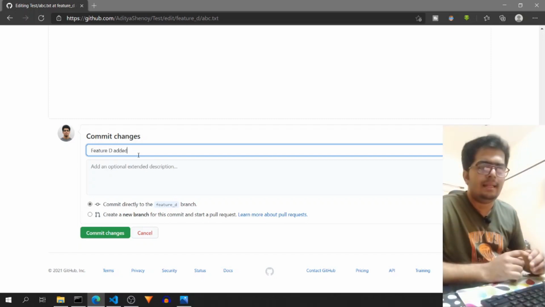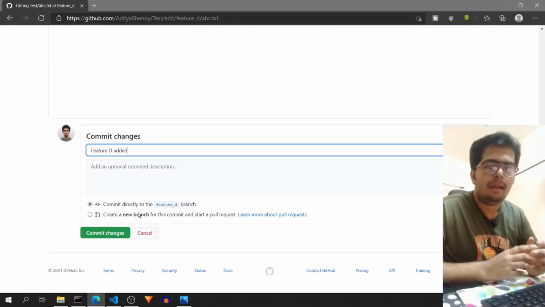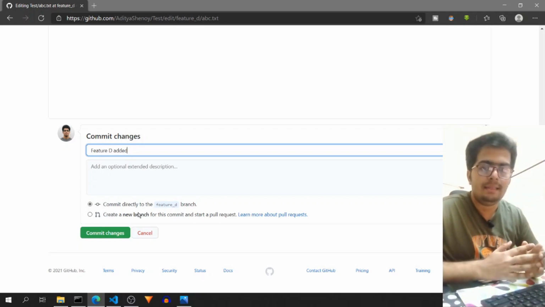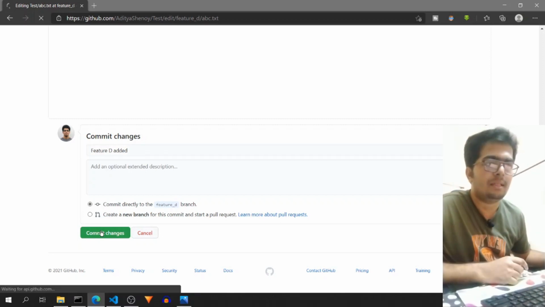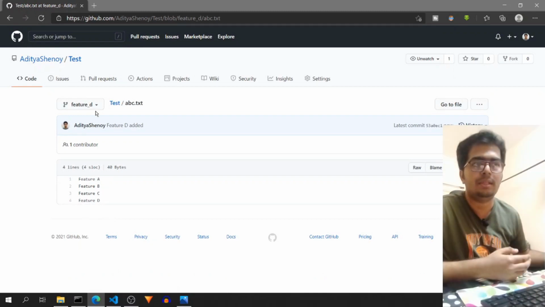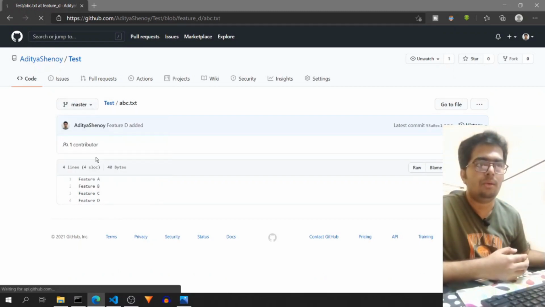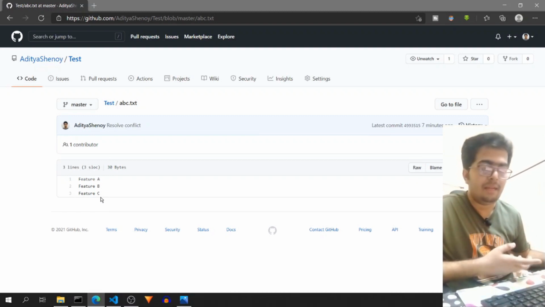So you can see that this is almost the same just as we are doing on the command line, but it has all the GUI functionalities so that you do not have to remember all the functions, the git commands as such. So I will just commit changes, and this commit was done on the feature D branch. So if I shift to master branch, it is still feature A, feature B, and feature C.